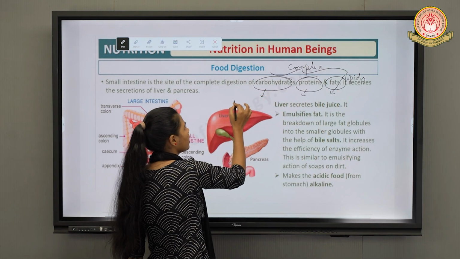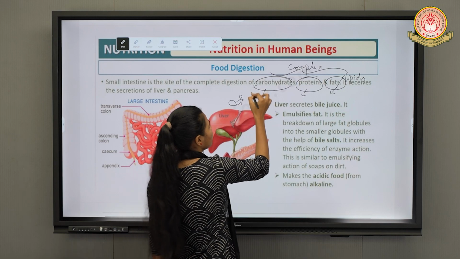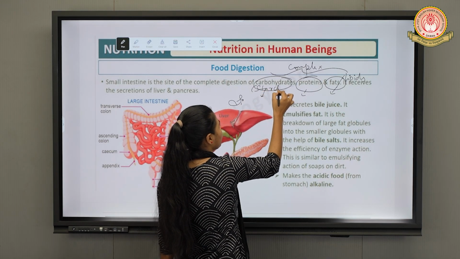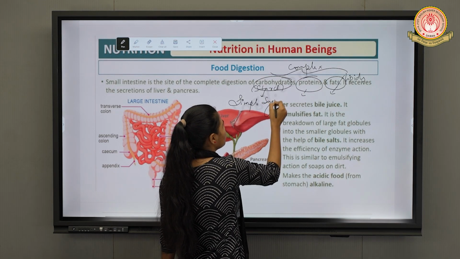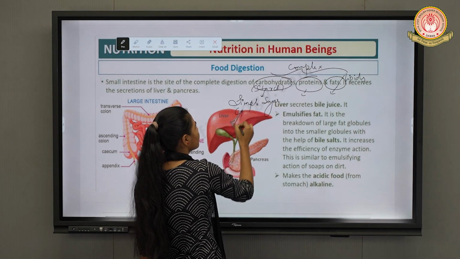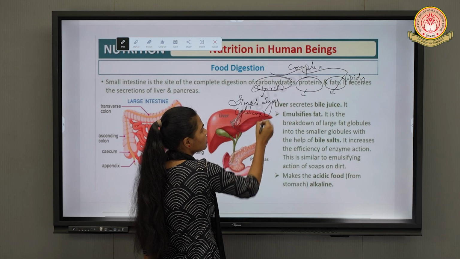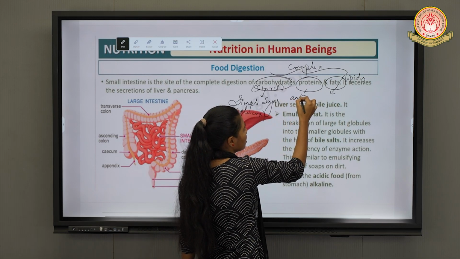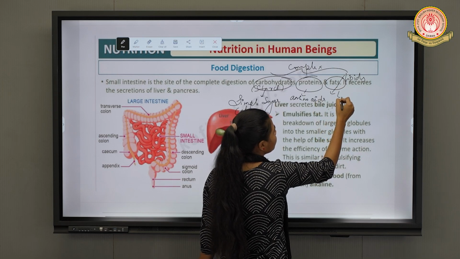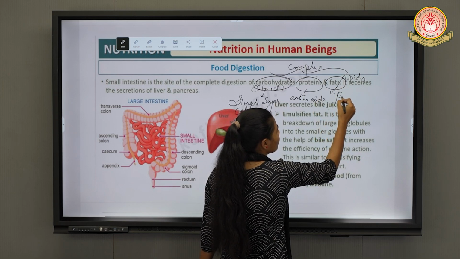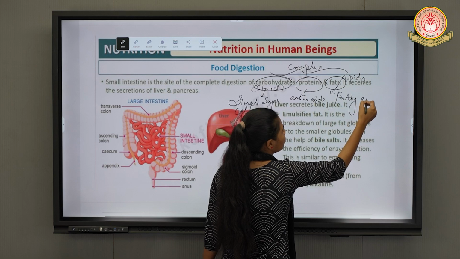For example, carbohydrate, like starch, is converted into a simple sugar called glucose. Proteins are converted into amino acids, peptides, peptones. Fats or lipids are converted into fatty acids and glycerol.